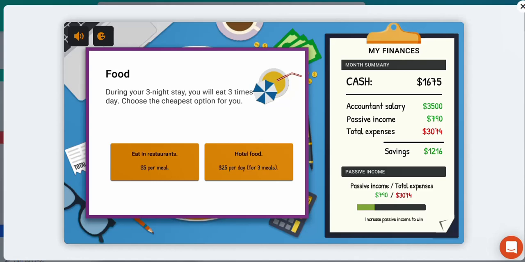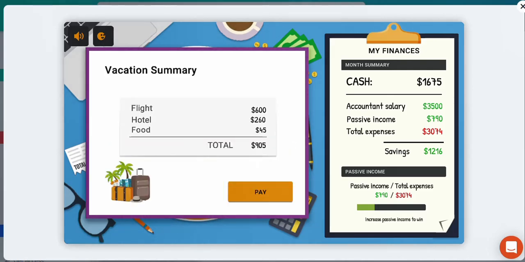Okay, in terms of food, during your 3-night stay, you'll eat 3 times a day. Choose the cheapest option. Eating in restaurants, eating hotel food, $25 per day for 3 meals or $5 per meal. Which is better? Maybe eat when we're hungry rather than paying for meals that we might not even make use of. Okay, so you can see that we have those different costs.